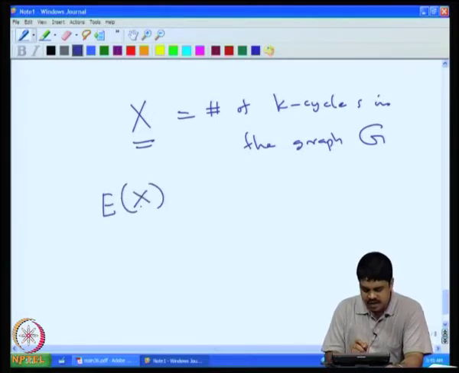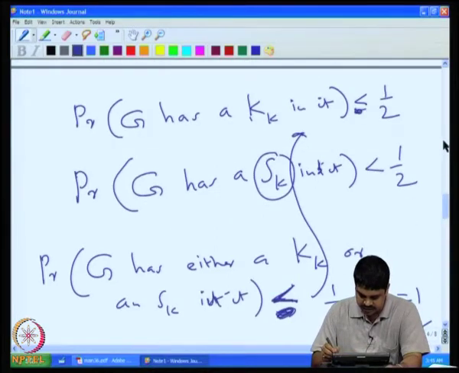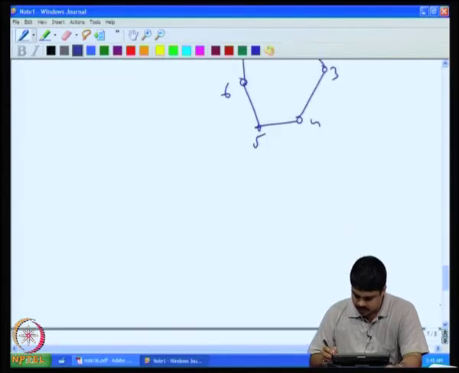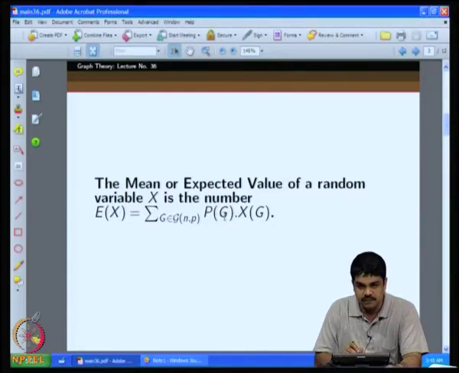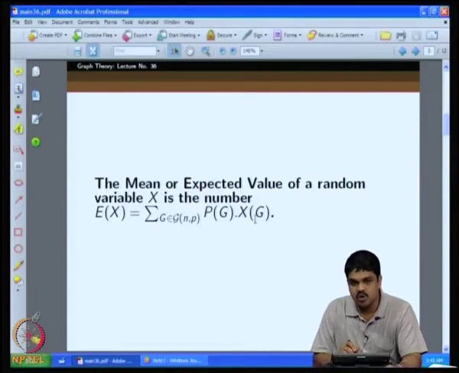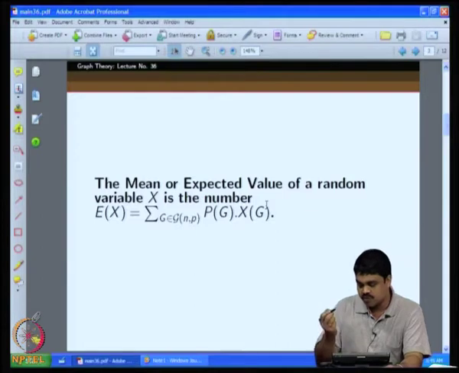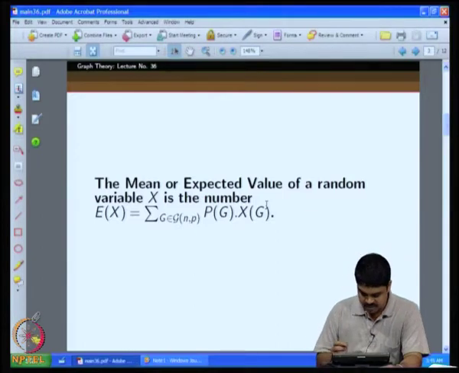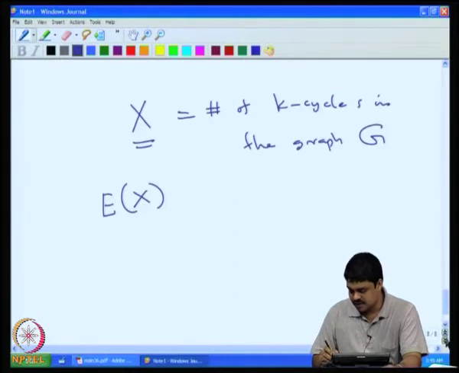One possible way is, according to the way we have defined expectation, to consider the probability of each G and then find the value of the random variable, namely how many k cycles are there in it, multiply them together and sum over all possible graphs. But this is very tedious, and it is not possible to do that in many cases.